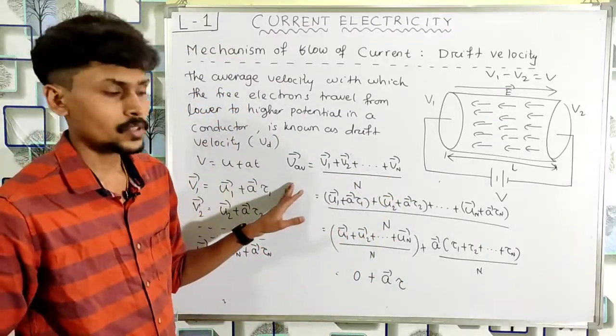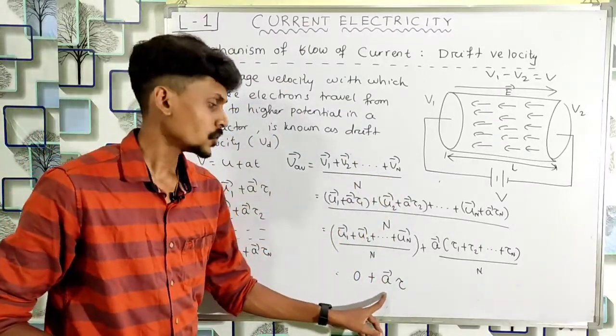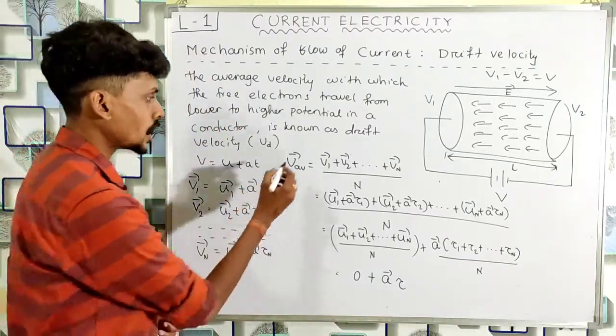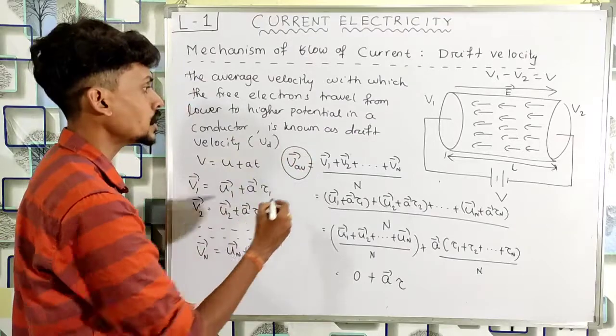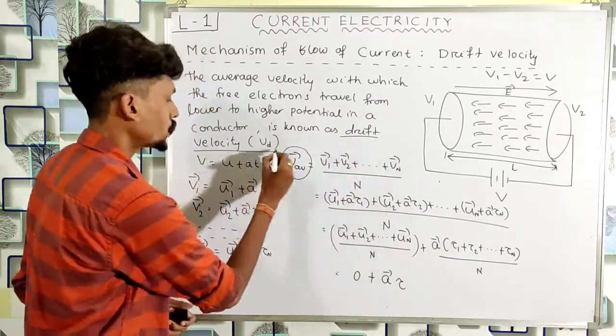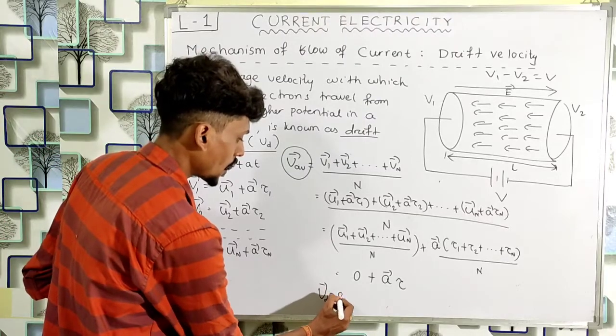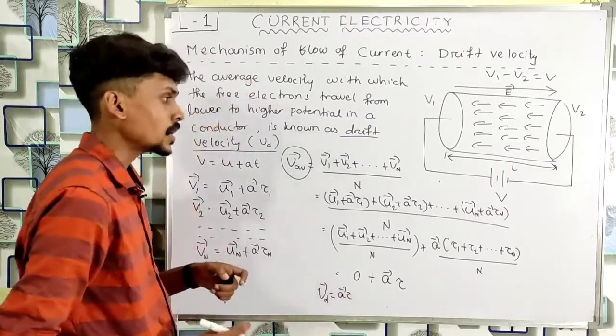So V average is equal to acceleration of the electrons into the average relaxation time, a into tau. And this average velocity is also known as the drift velocity of the electron. So I can write that Vd equal to a into tau. And what is acceleration?